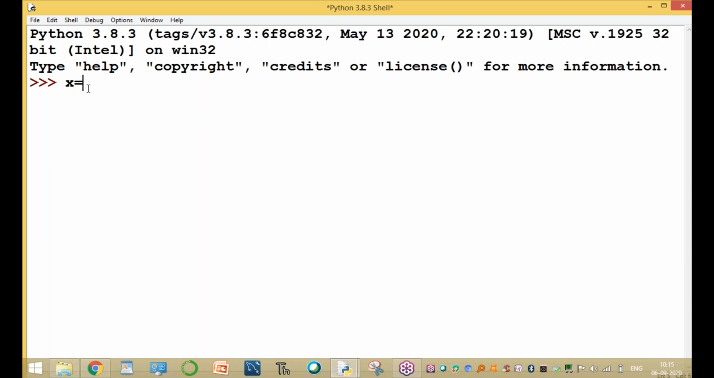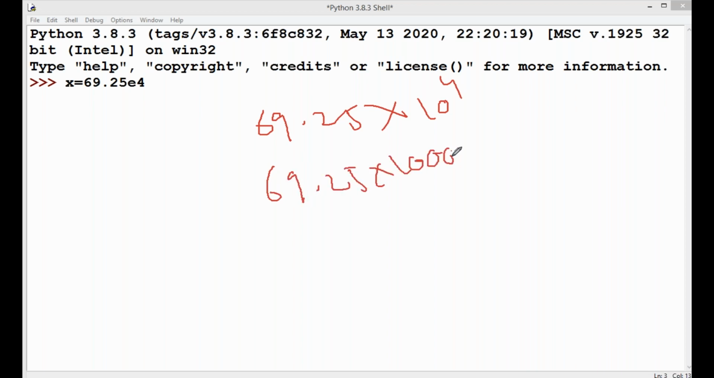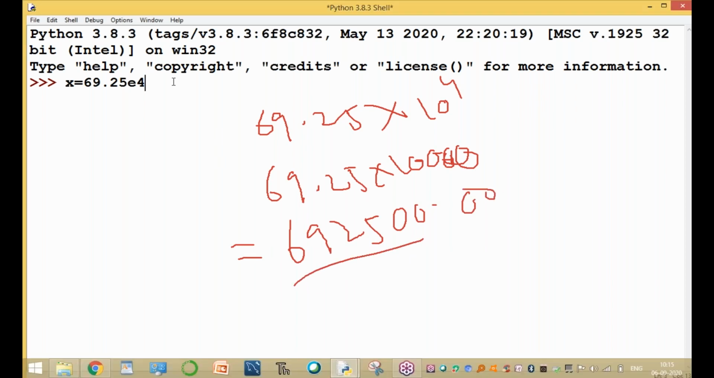Example x equal to any decimal point value, 69.25 E4. What is the output? 69.25 E4 means 69.25 into 10 power of 4, which means 1 followed by 4 zeros. The final value is 692500.0. This is the output of the x value. So this is the value of x, the print of x, and the print of the type of x.